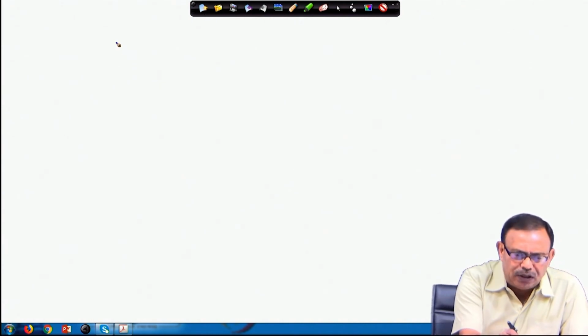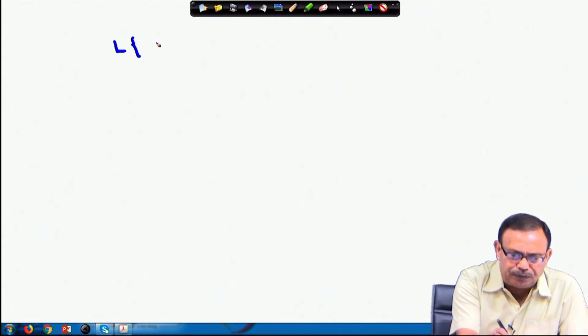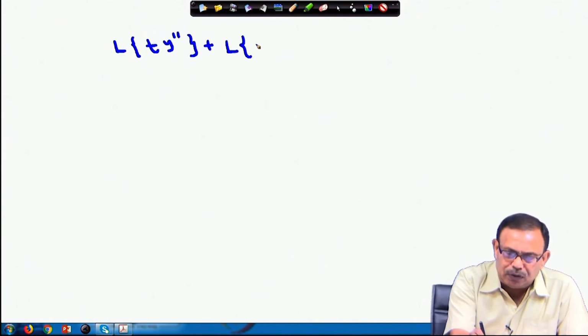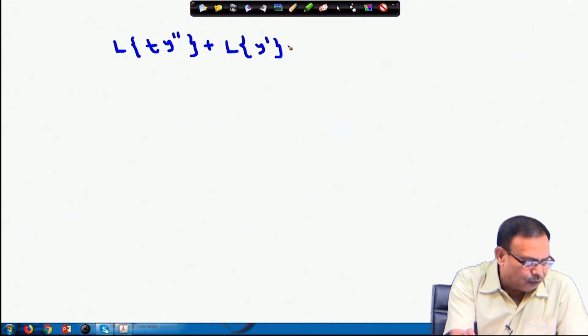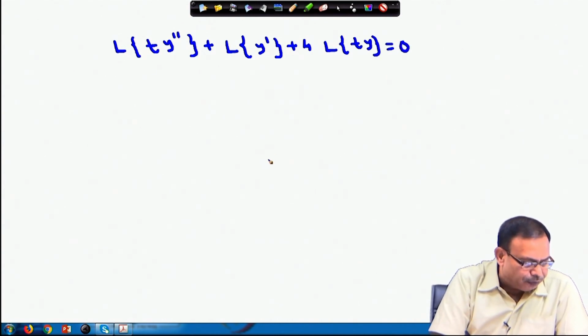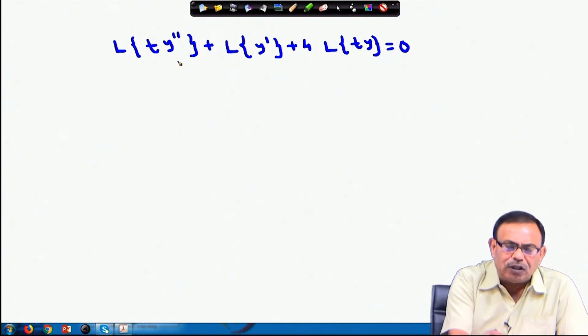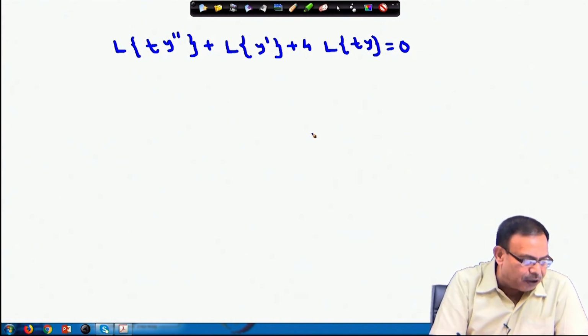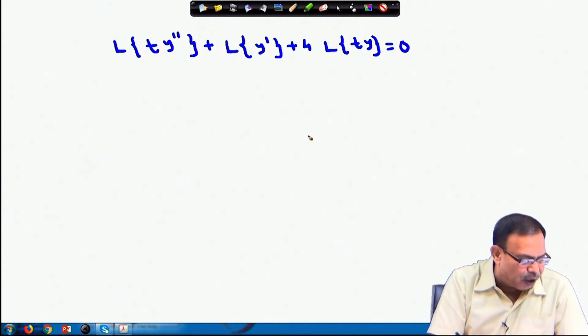So, what is happening here? If I take the Laplace transform of the given equation, it will be Laplace transform of t y double dash plus Laplace transform of y dash plus 4 into Laplace transform of t y equals 0. What is Laplace transform of t y double dash, or what is Laplace transform of t y?